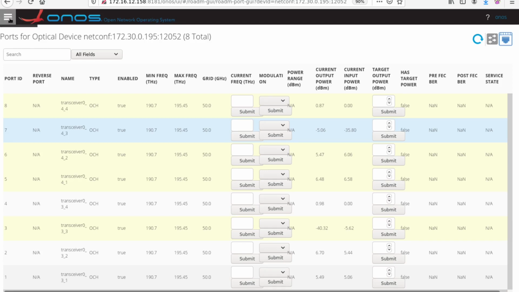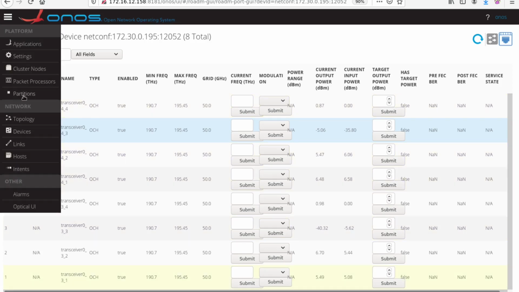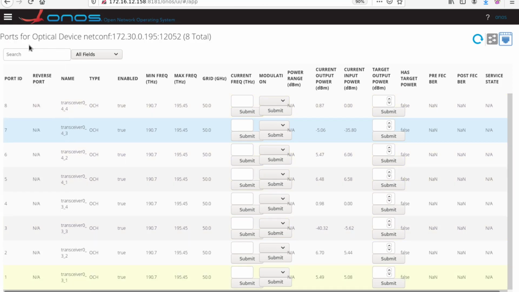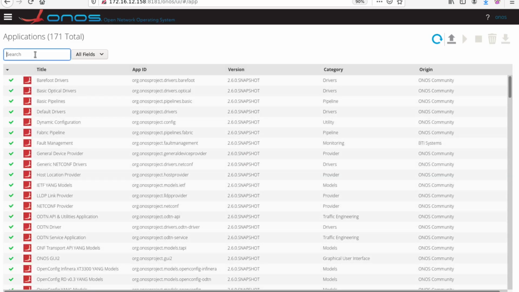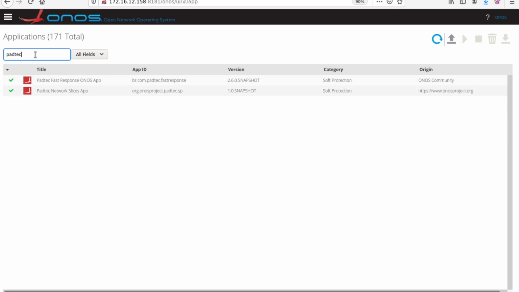Now let me show the application running on ONOS. Here they are. One that deals with fast response and the network slice one.